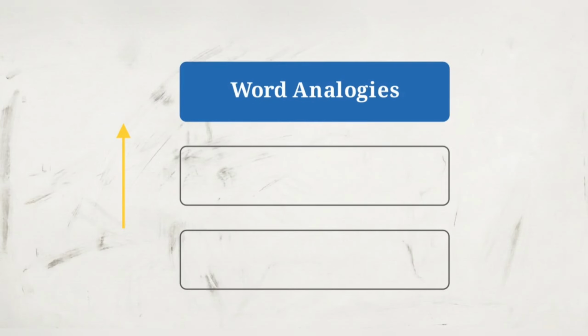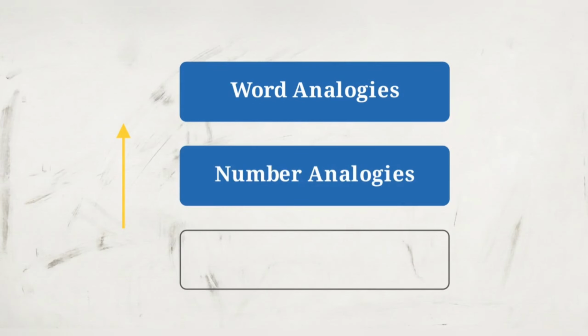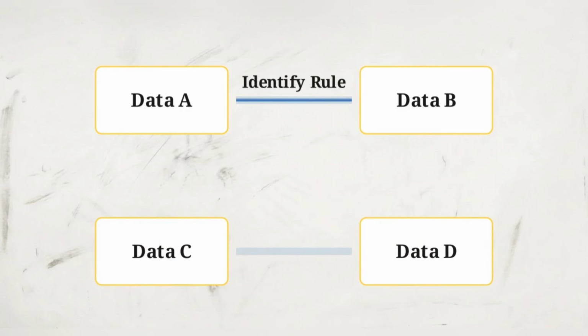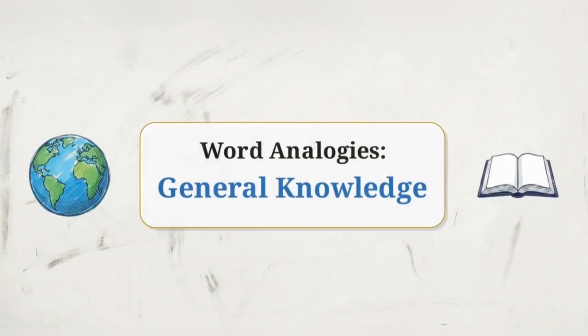In this session, we will systematically build your skills from the ground up. We start with basic word associations, move into complex mathematical sequences, and finally map out alphabetical decoding. Success in this topic depends on your ability to isolate the specific relationship rule connecting two pieces of data. Once the rule is identified, solving for the final answer becomes a mechanical application of that logic. We begin with word analogies.